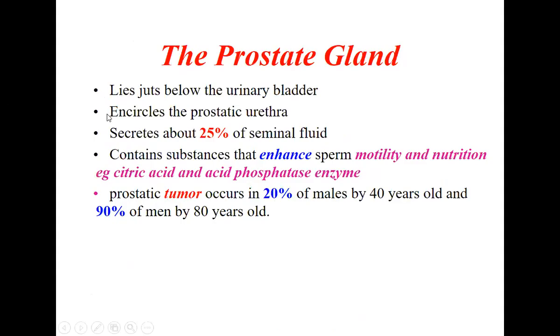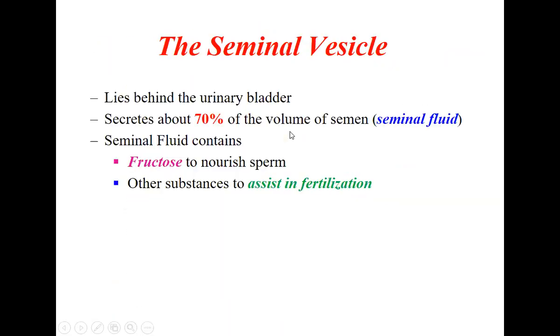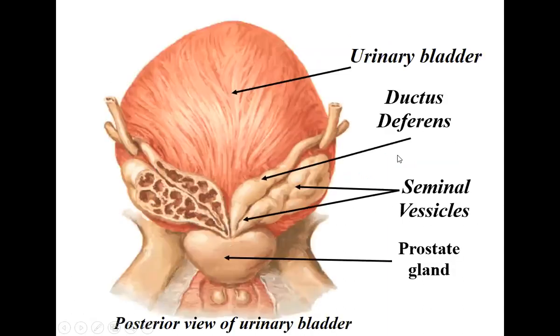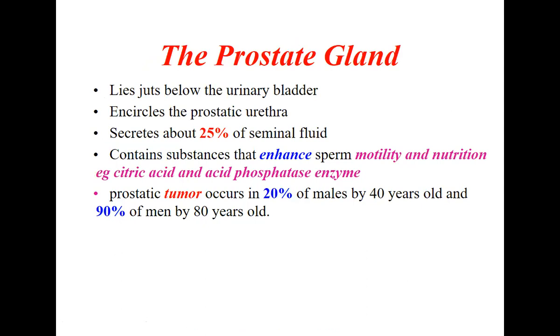So this prostate will encircle the prostatic urethra, or the prostatic urethra passes through the prostate gland. Even though this is the largest of the accessory glands, it secretes only 25% of the seminal fluid. The seminal fluid is called seminal fluid because 70% is secreted by the seminal vesicles. So what does this secretion from the prostate contain?